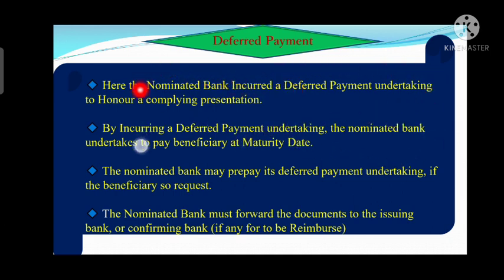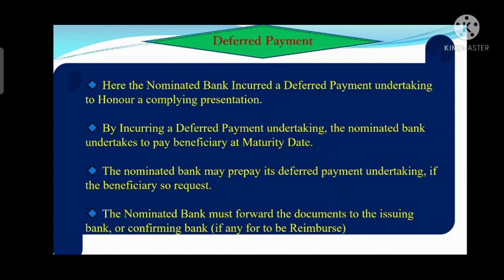When the nominated bank incurs a deferred payment undertaking, it undertakes to make the payment to the beneficiary at a maturity date. It is not necessary that it will definitely make the payment to the beneficiary at a maturity date, but it can make the payment. Right?